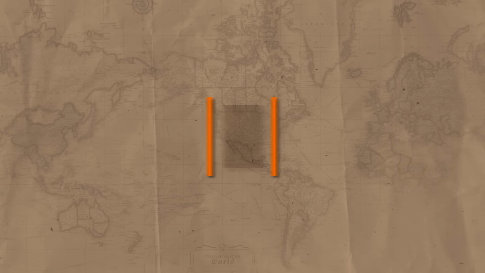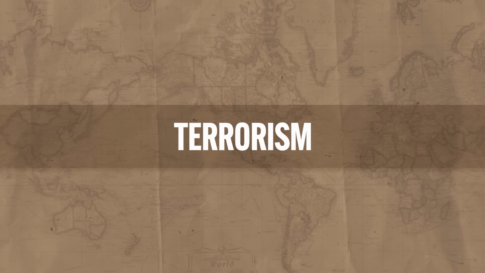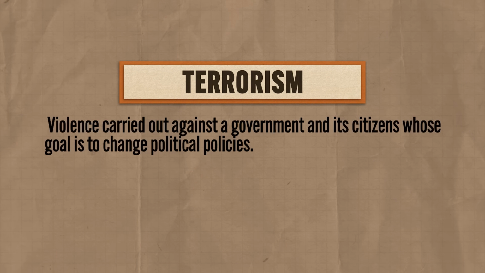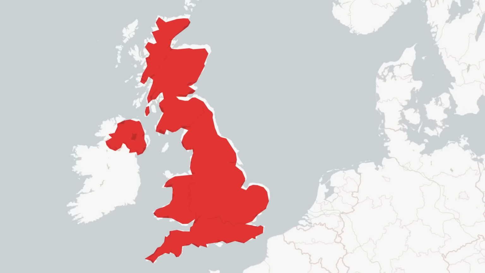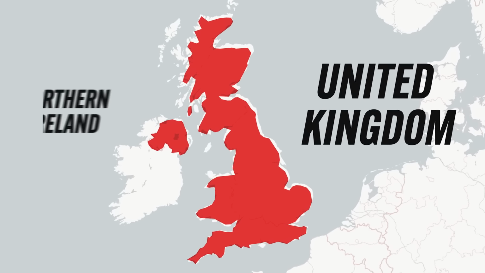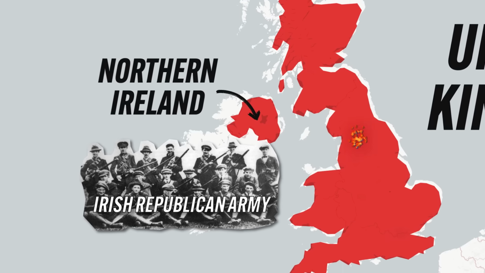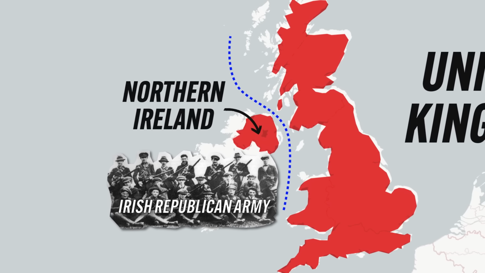Okay, the fourth factor that can lead to devolution is terrorism, which describes violence carried out against a government and its citizens whose goal is to change political policies. And here a good example is Northern Ireland, which is part of the United Kingdom. Now, throughout the 1970s and 80s, Northern Ireland wanted independence from British rule and formed groups like the Irish Republican Army, which engaged in violent acts aimed at creating pressure for independence. Now, they didn't exactly gain independence, but in the 1990s, the UK gave in to the devolutionary pressures and transferred more power to Northern Ireland so that they could play a larger hand in their own affairs.